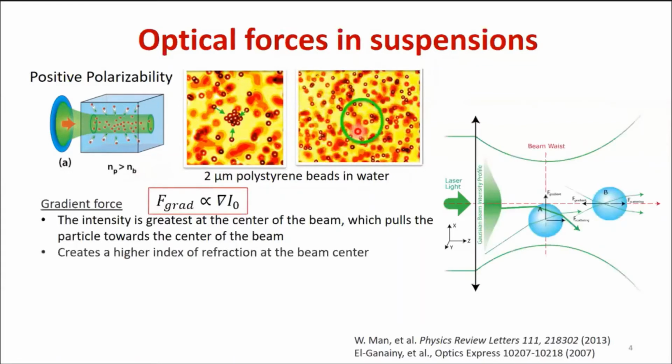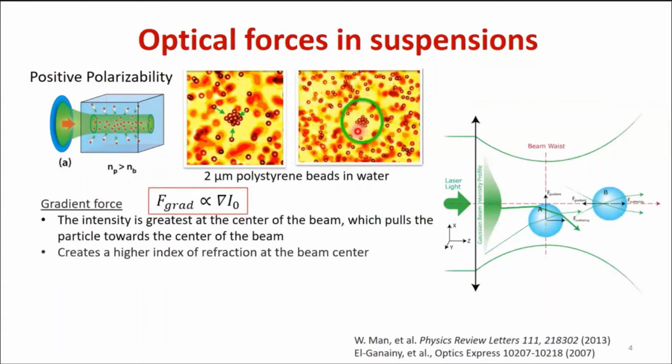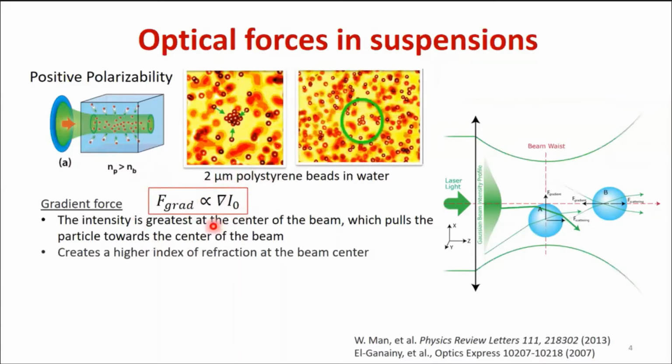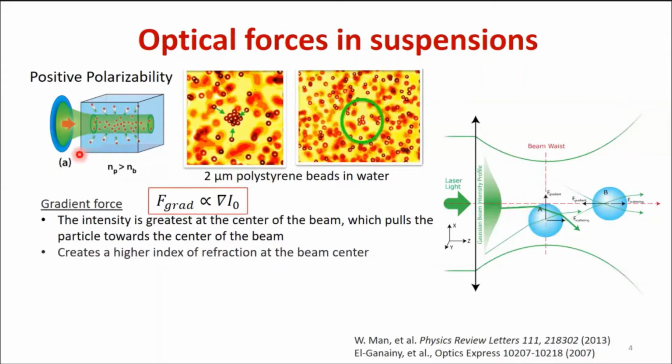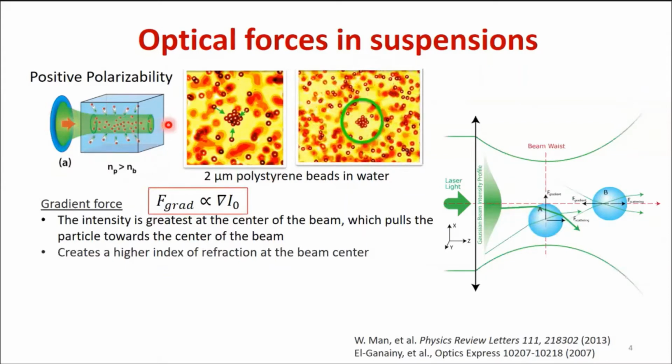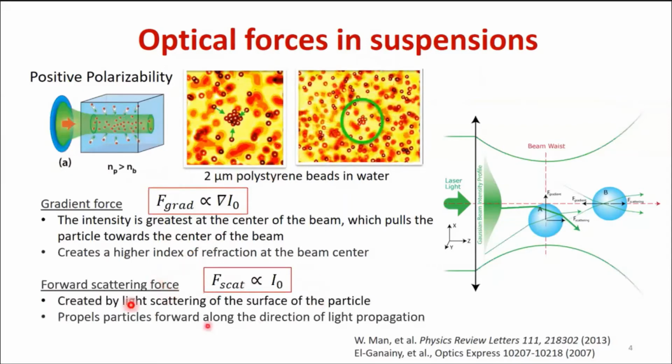When we talk about optical forces in suspensions, we have two forces. Gradient force is a force which is proportional to the gradient of intensity. It happens because the intensity is greatest at the center of the beam, which pulls particles toward the center of the beam. And it creates a high index of refraction at the beam center along the direction of propagation of the beam. The second one is the forward scattering force, which is proportional to the intensity of the beam. It's created by light scattered off the surface of the particle, and it propels particles forward along the direction of light propagation.